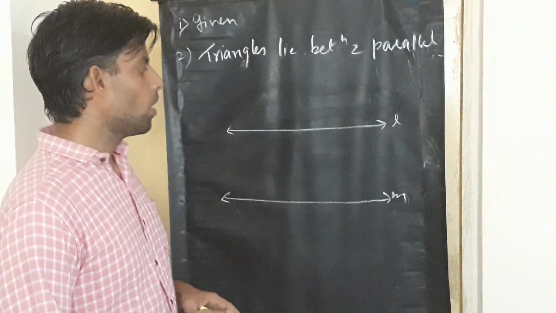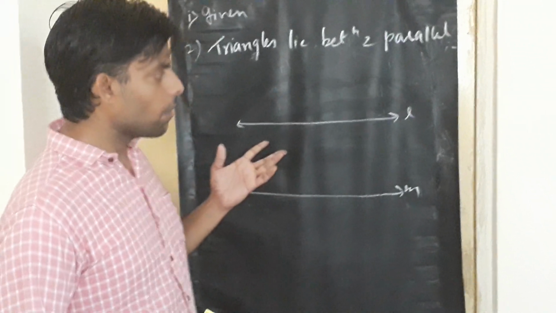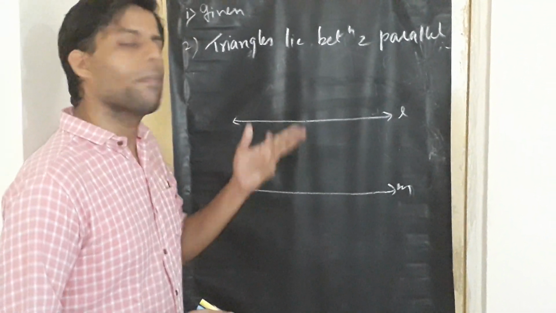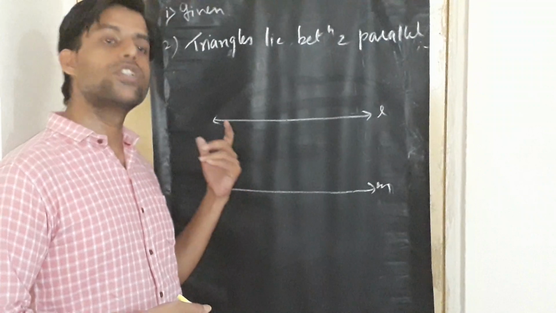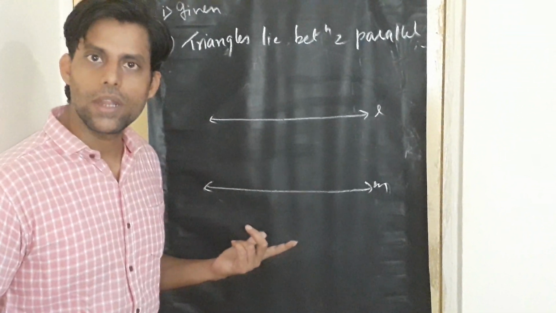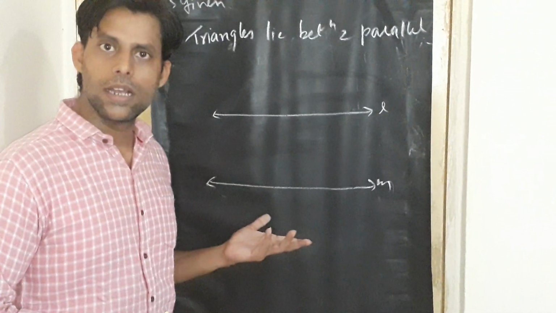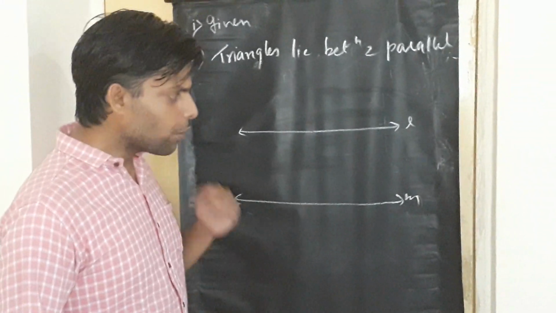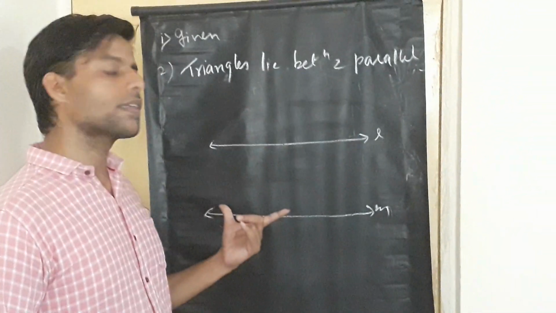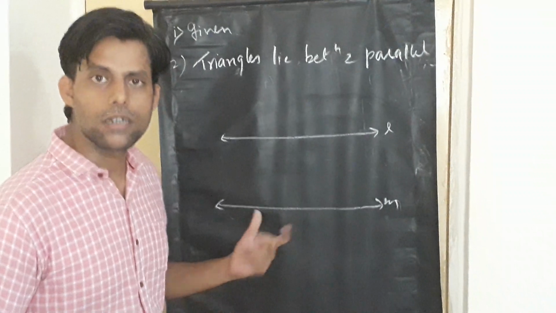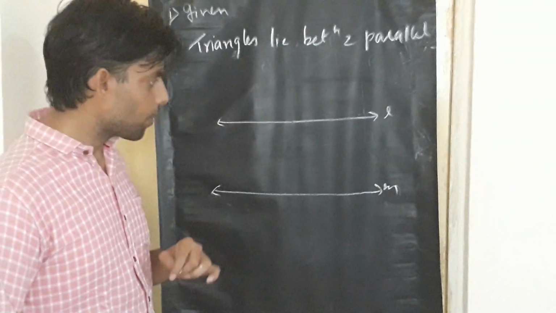Now I would like to ask you, why did you call them parallel lines? The lines which don't intersect each other are said to be parallel lines. Another question, can you guess why these lines will not intersect each other? Very good.